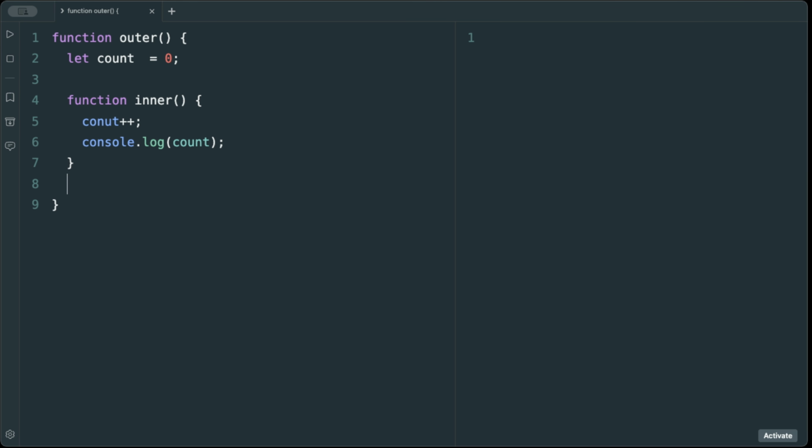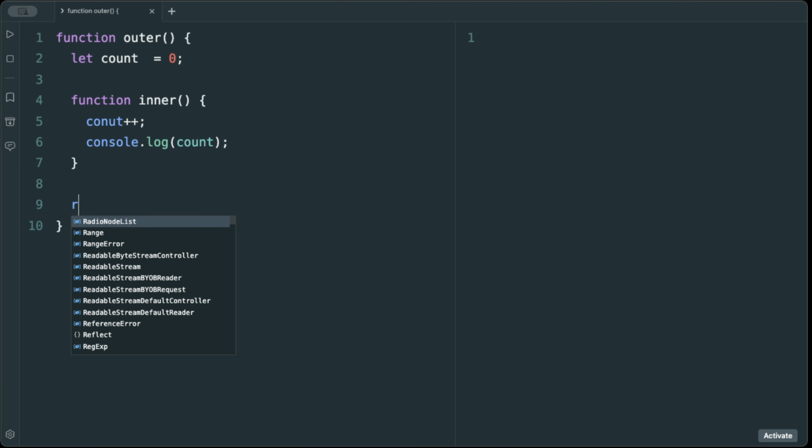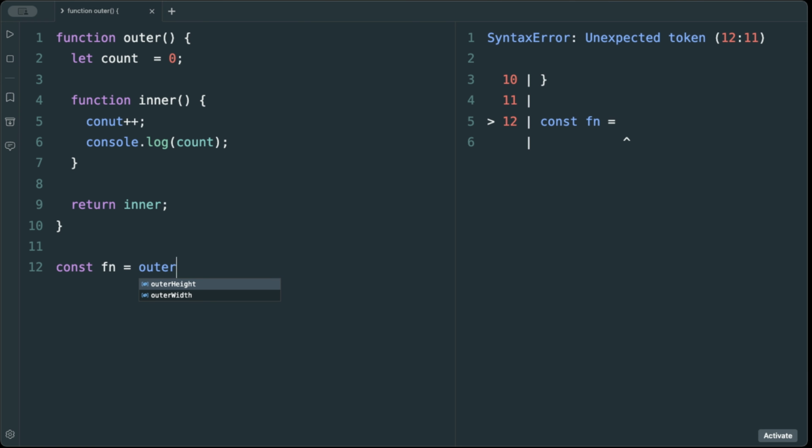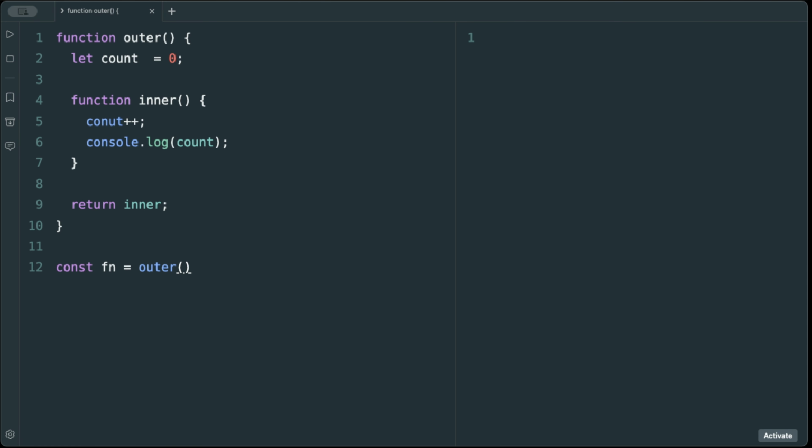And finally just return the inner function. Return inner. Now grab this function and assign it to a constant, outer to trigger.